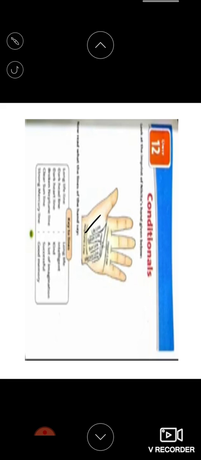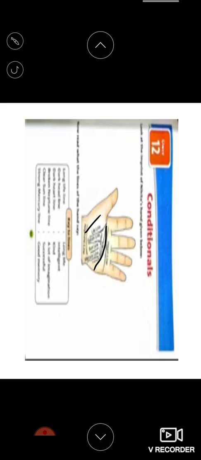Do we have it? Okay, the headline is there. It should be dark, it seems. This one. Okay, this one. If it is dark, then you are very intelligent. If it is light, then you are not that intelligent. Okay. Then comes the dark heart line. If it is dark, you are very kind. If it is light, you are not that kind.